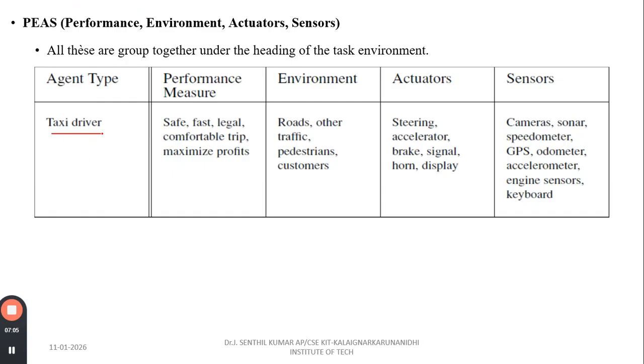For example, we have the taxi driver. What is the performance measure of the taxi driver? Whether he is safe, faster, legal, comfortable. Everything we have to confirm as a performance measure. What is the environment for the taxi driver? We have some roads, other traffic, and we have to check all these kinds of things for the environment. What are the actuators? Steering, accelerator, brakes, signals, horn, display.